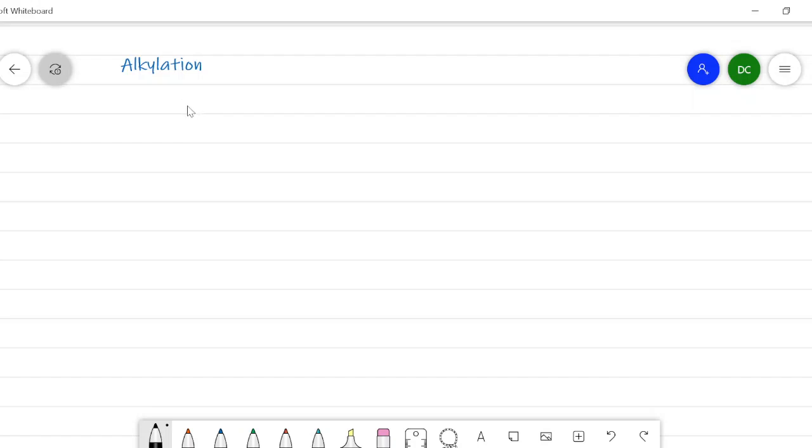Being a nucleophile, amine undergoes nucleophilic substitution reaction with the alkyl halide, and this process is nothing but the alkylation of amine, where an alkyl group is going to attach to the nitrogen. That's why it is also called N-alkylation. See the reaction here. I will write a primary amine, that is RNH2. When it is treated with alkyl halide, suppose R-X, X may be chlorine, bromine or iodine.